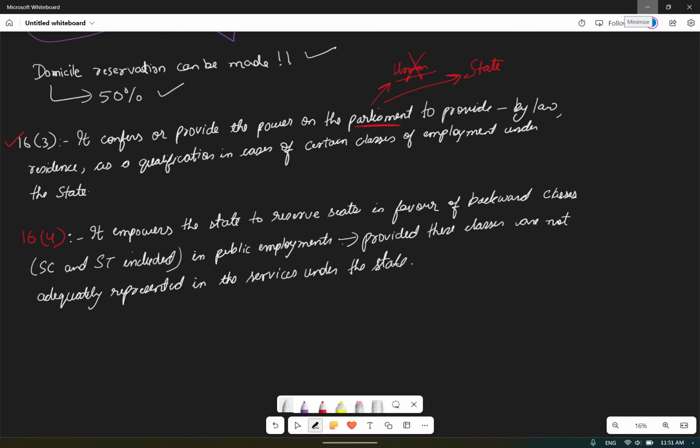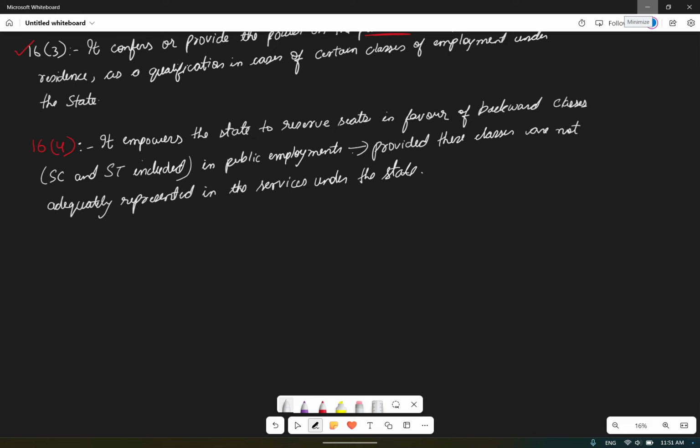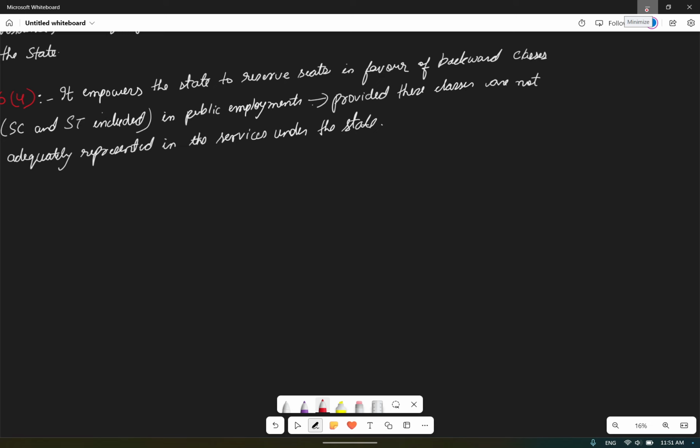So the Supreme Court in the Indra Sawhney versus Union of India case, let me mention it, the spelling is a little bit twisted. Indra Sawhney versus Union of India case, which happened in 1992, is famously known as the Mandal case.